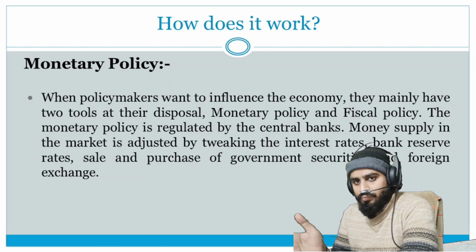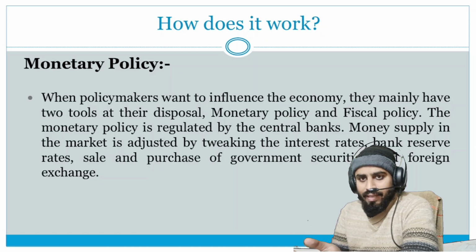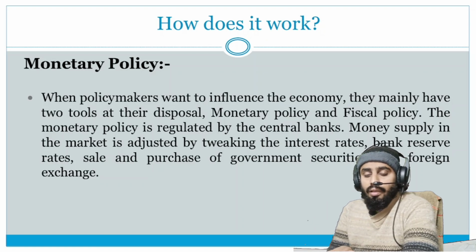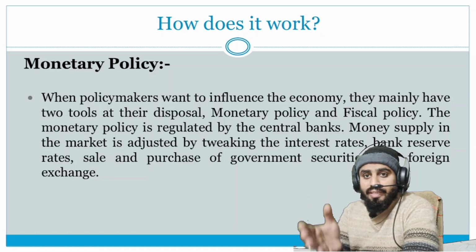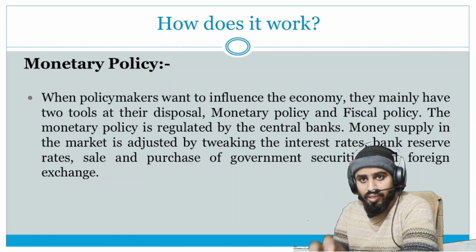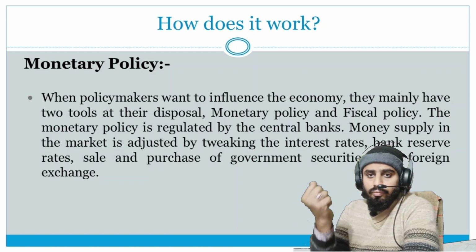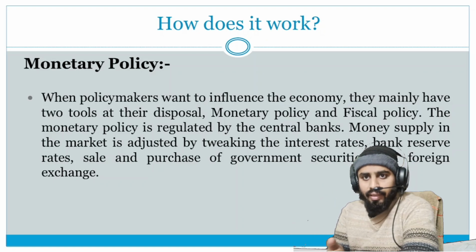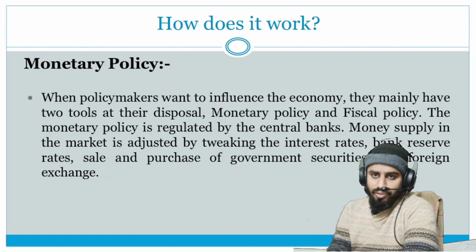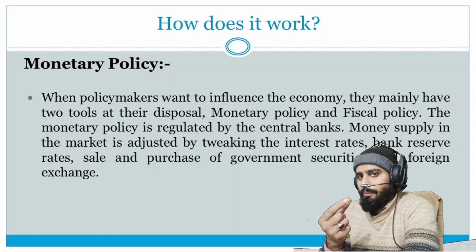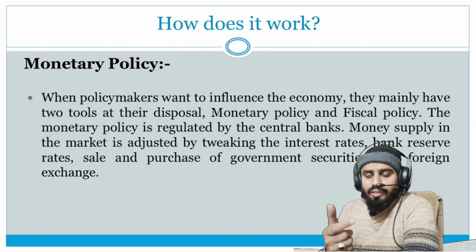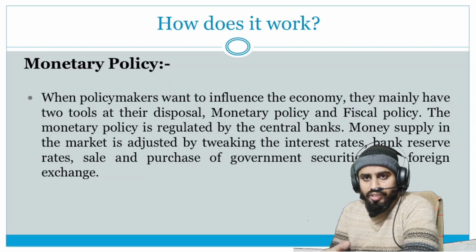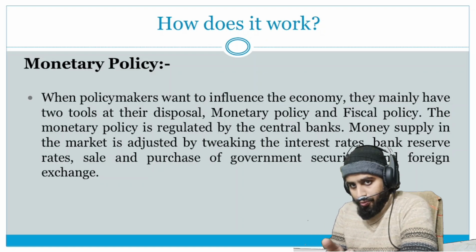On the other hand, when the government sees that there is less circulation of money, that there is no money in the country, then the central bank decreases the rate of interest. Automatically, investors withdraw their money from the banks and use this money for investment in the country in different businesses. So this is a simple example of how the central bank controls the money circulation in the country with the help of the interest rate.